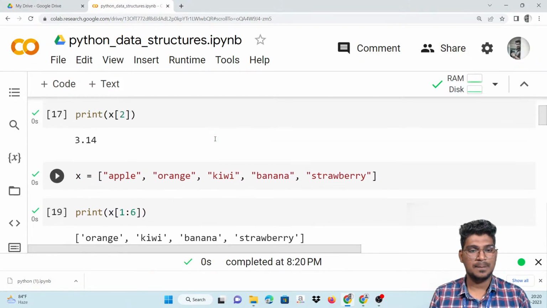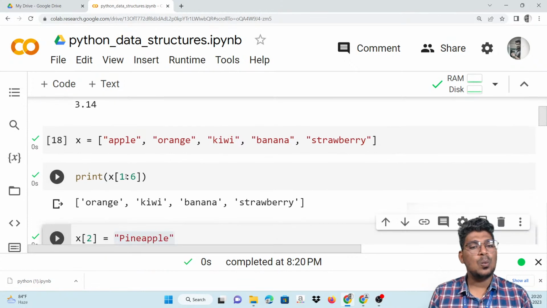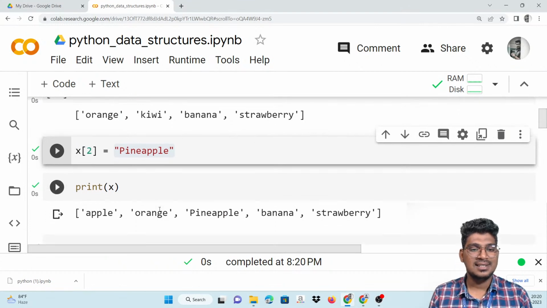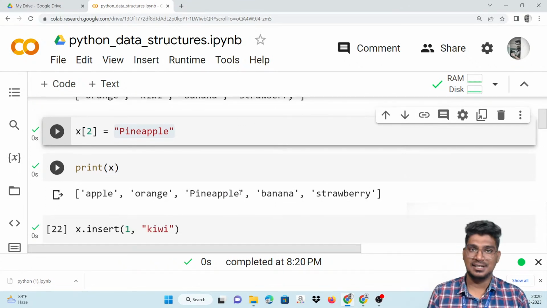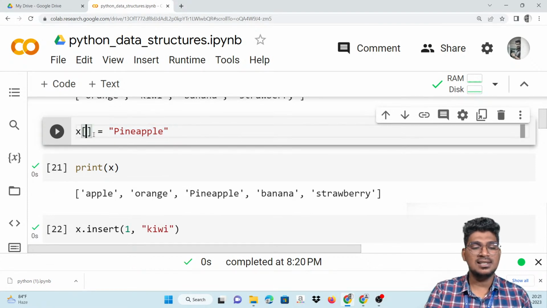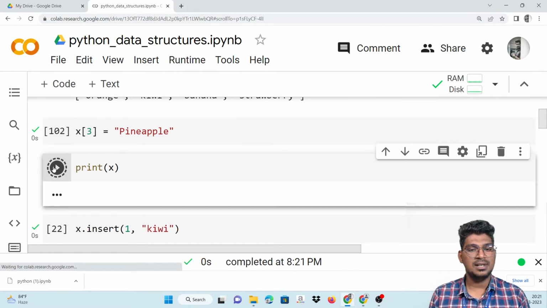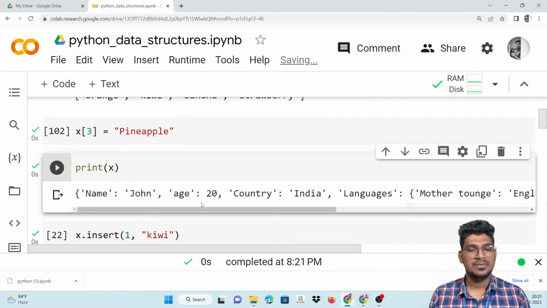So 1:6 will be displayed like this. I am adding the item at the second index, that will be adding pineapple here. So x of 2 is pineapple. X of 3, the third index, is going to be added. And print, you can see it here.